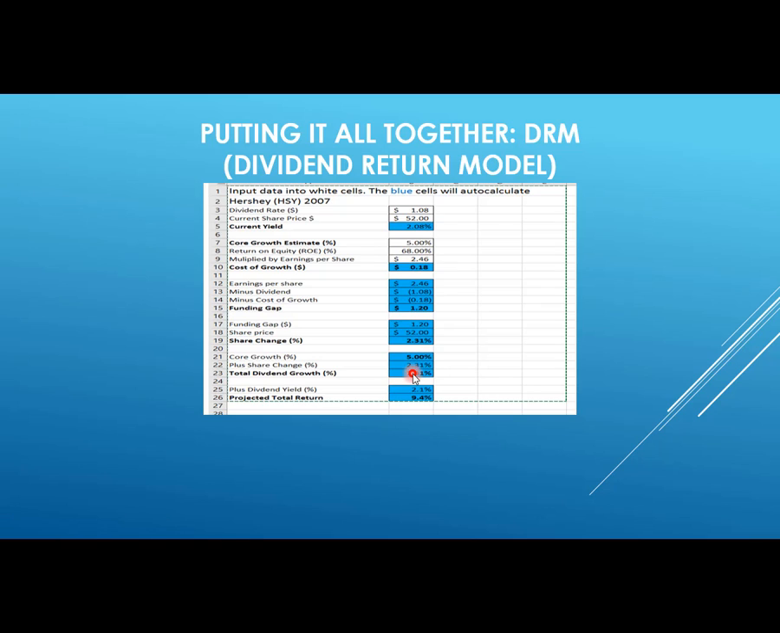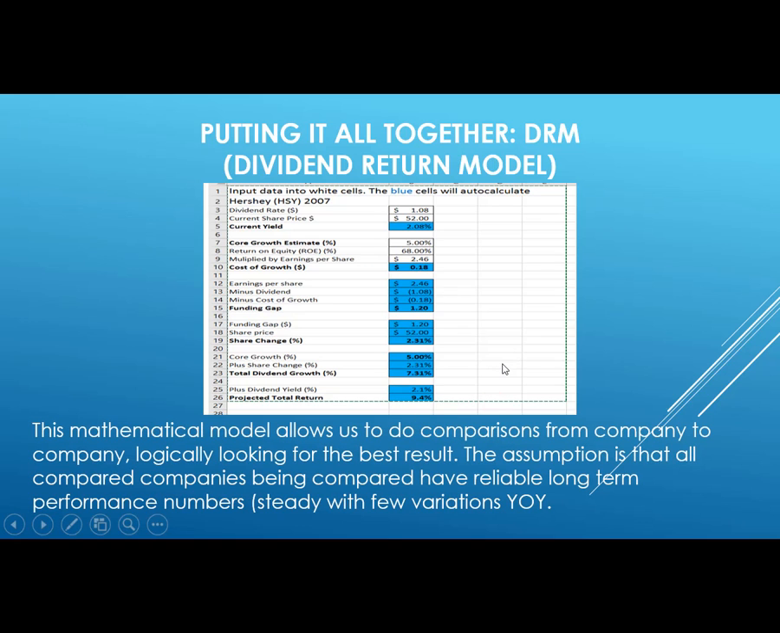Core growth rate plus share price change. Total dividend growth expected would be 7% in this case. Plus the dividend yield is 2.1%. And our projected total return, the growth of the stock price and the dividend rate gives us a total expectation of dividend plus price growth to be 9.4% in this case. We're using the historical records from the Hershey Company from 2007 just as an example.